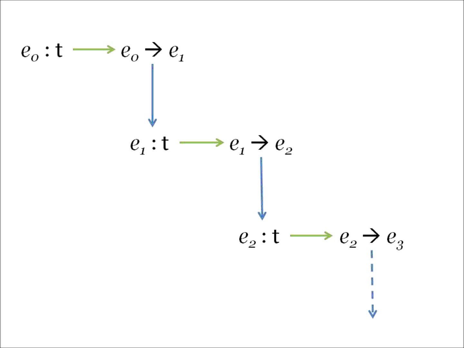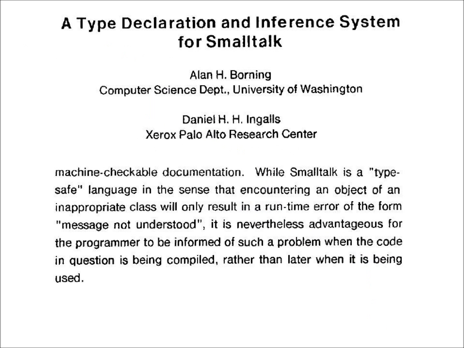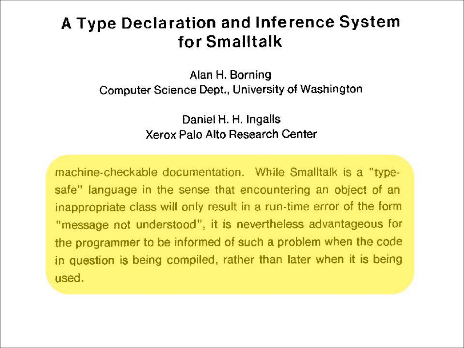Now, this business about exceptions might be a little troubling because it sounds a little bit like a cop-out for the type system. Actually, it's not. And to put this in perspective, let's go back to a well-known paper from the early 1980s, which is a seminal paper about type inference for Smalltalk. In the abstract of the paper, the authors say, Smalltalk is a type-safe language in the sense that when you encounter an object of the inappropriate class, it will only result in a runtime error of the form message not understood.